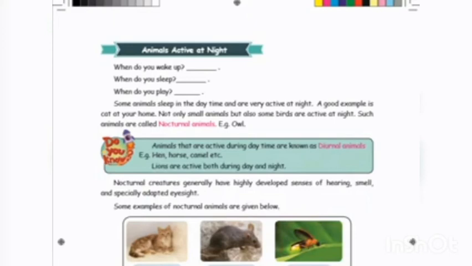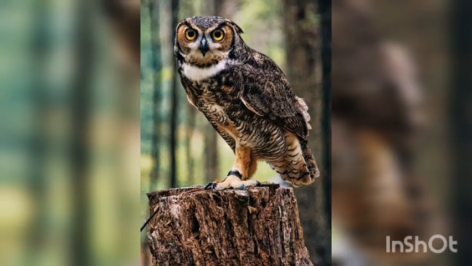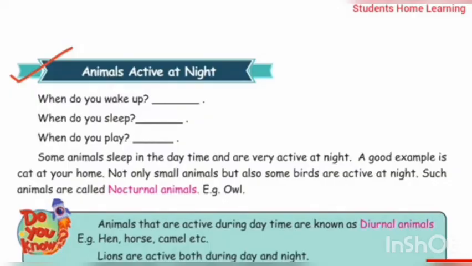Not only small animals but also some birds are active at night. Such animals are called nocturnal animals. Example, owl. Do you know, animals that are active during daytime are known as diurnal animals. Diurnal animals. Example, hen, horse, camel, etc. Lions are active both during day and night.